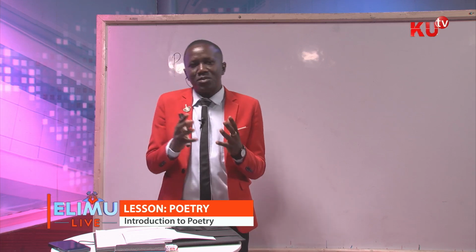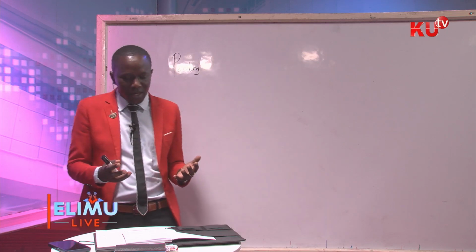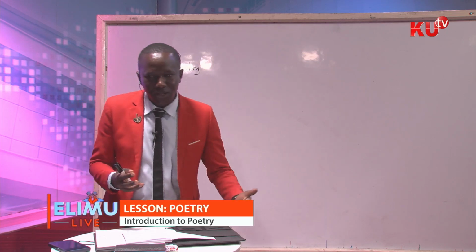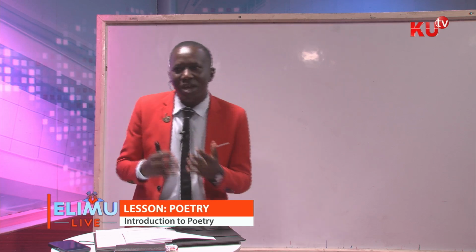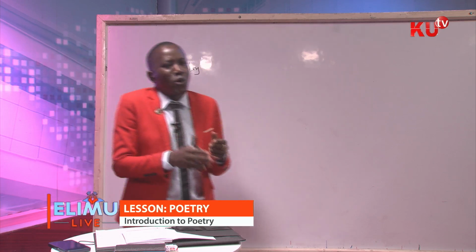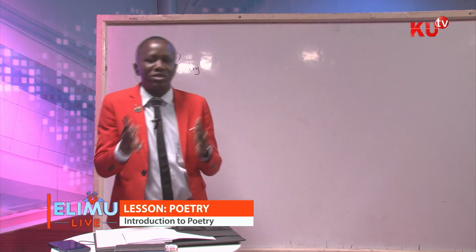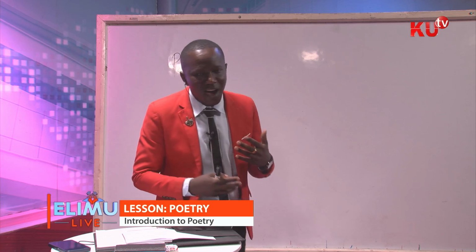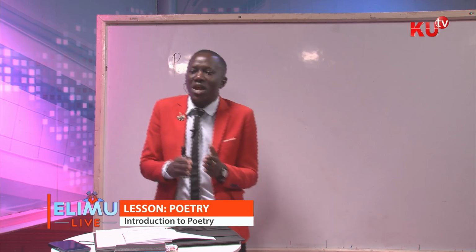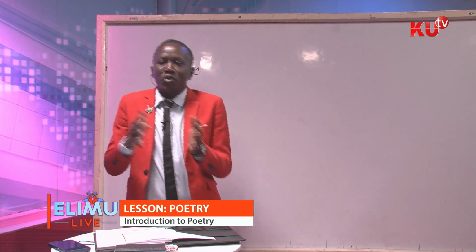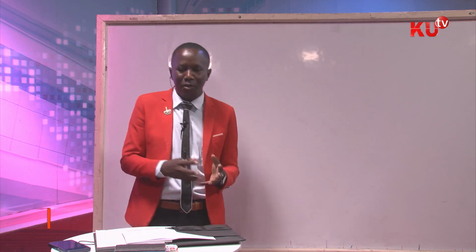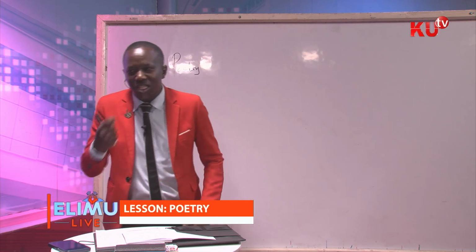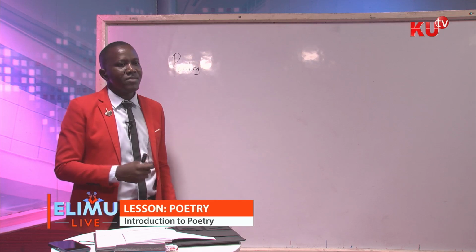An example of a subject matter in a poem is, this poem is about a man who fell in love with a lady who was not ready to reciprocate. That is the subject matter in a poem. But what is the theme of the poem?